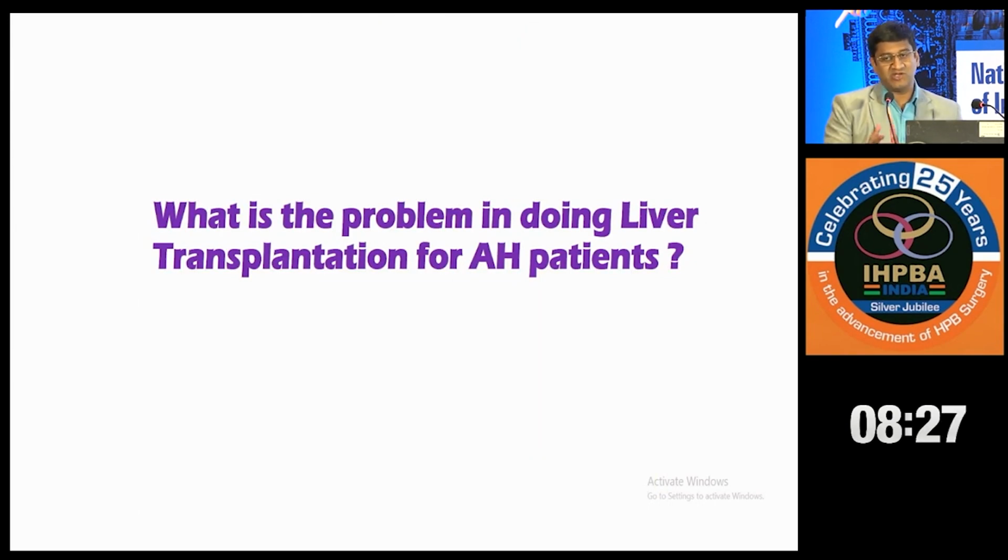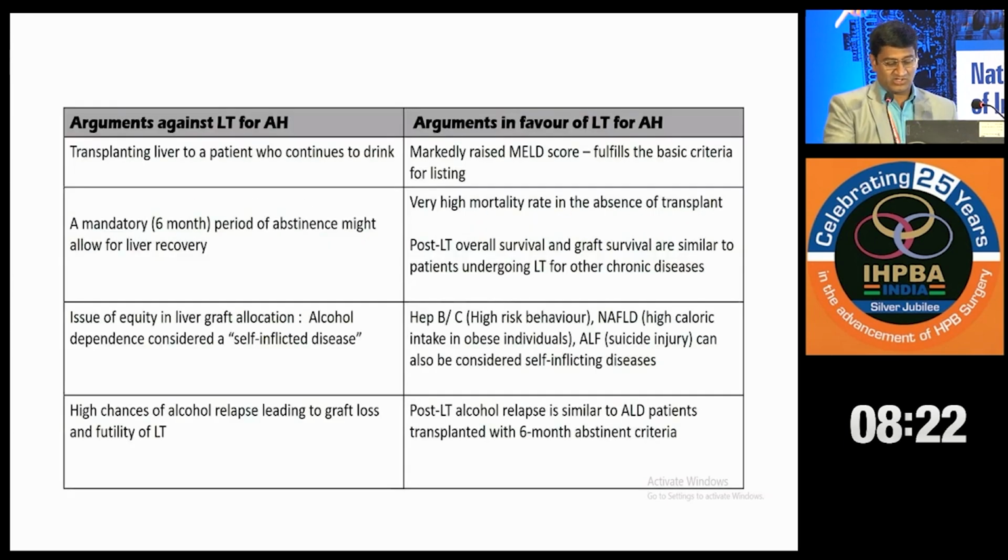So what is the problem in doing liver transplant for these patients? These are sick patients. They have a liver disease, so why are we not transplanting them? The reason is that there are arguments against liver transplant for alcoholic hepatitis. We are going to transplant a liver to a patient who is continuously drinking, with no period of abstinence. Then there is the issue of equity in liver graft allocation, because alcohol dependence is a self-inflicted disease. Society feels that this is a disease which the patient has brought upon himself. And there are high chances of alcohol relapse leading to graft loss and futility.